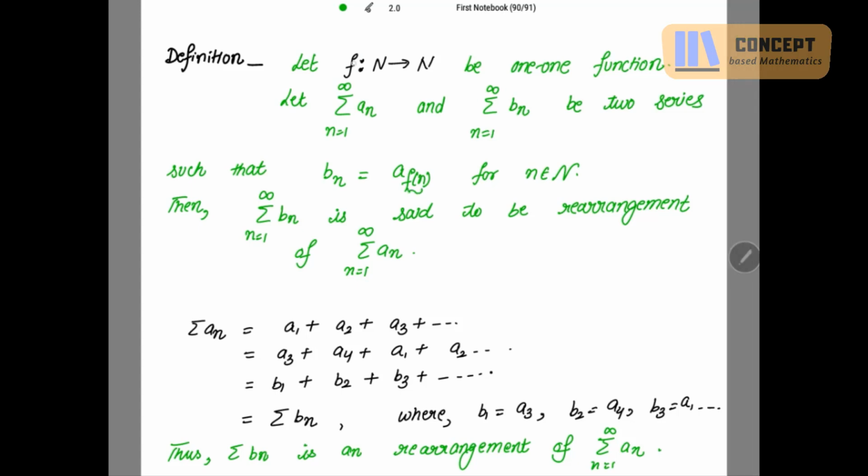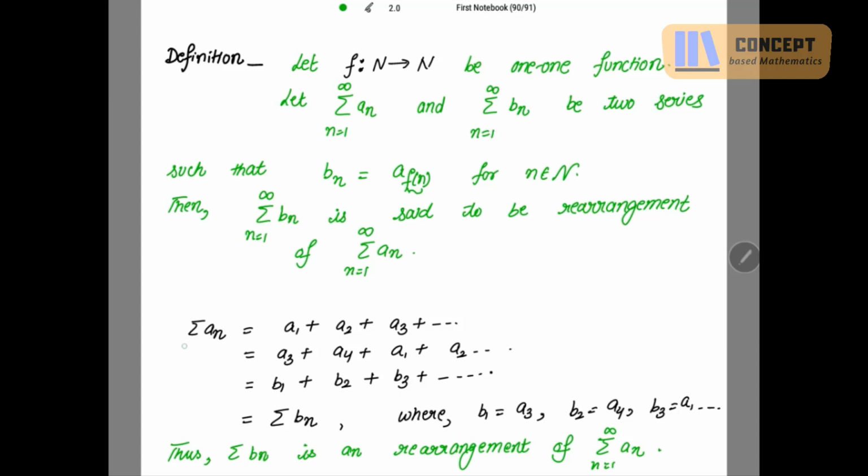See, if you apply a mapping from N to N, then for any natural number, f of n will also come in this set of natural numbers, that is your codomain. So f of n is nothing but a natural number, right? So b_n is equal to a_f(n) for n belonging to the natural numbers. Then summation b_n, n going from 1 to infinity, is said to be a rearrangement of summation a_n, n going from 1 to infinity.